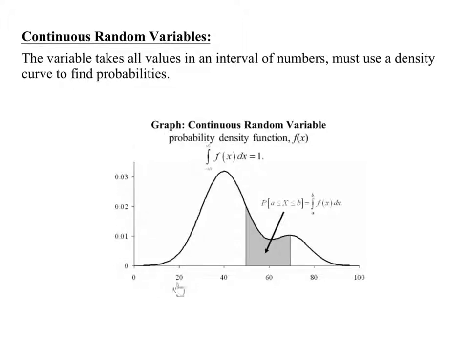This is for my calculus folks. The continuous random variable is given by a function, the density function, and the area between negative infinity and infinity is 1 because it constitutes the entire sample space. The probability between A and B is simply the area of my density function between A and B. So we've already done an example with the normal curve. I want to step back and do an example off the calculator.